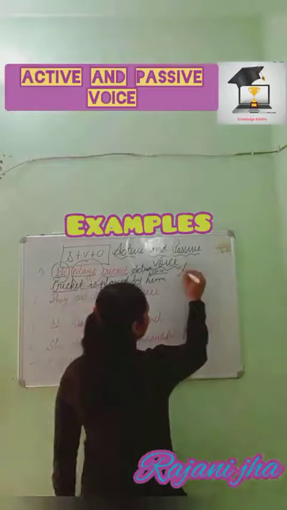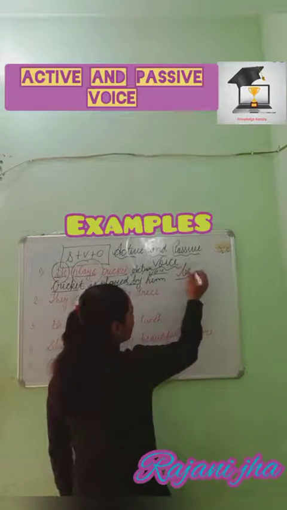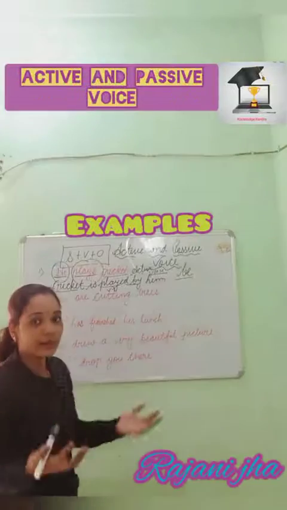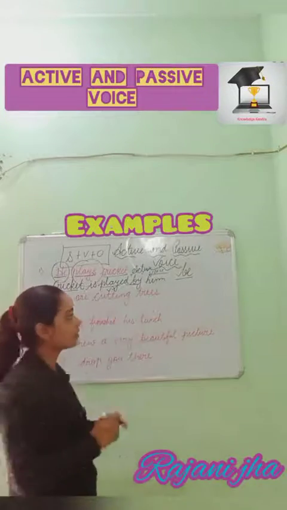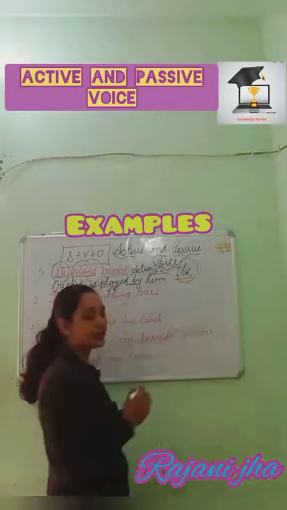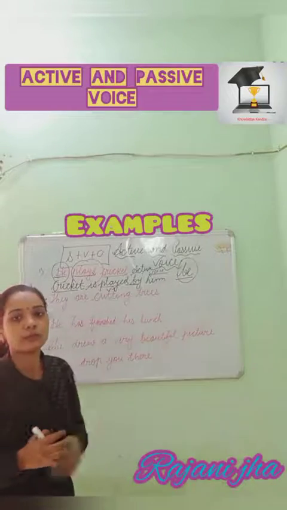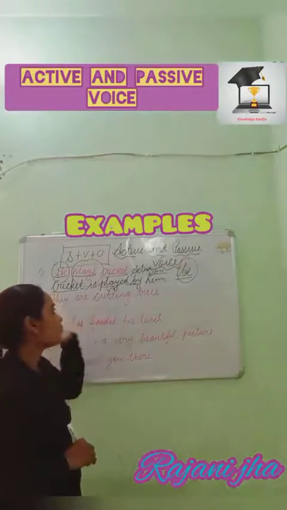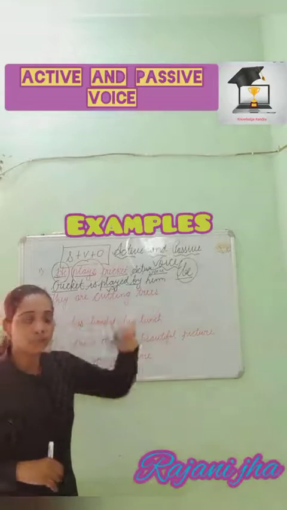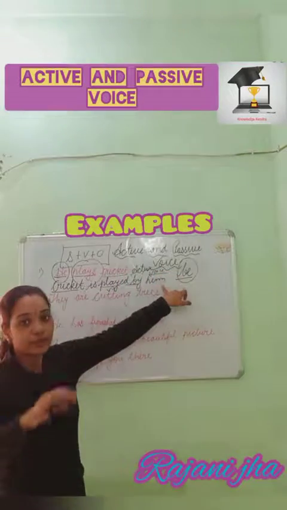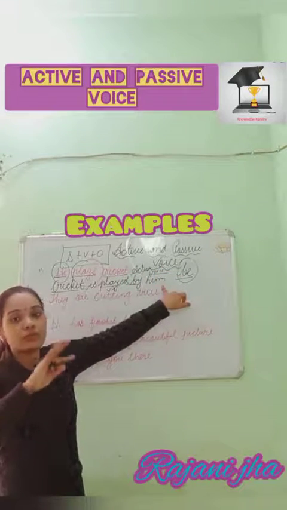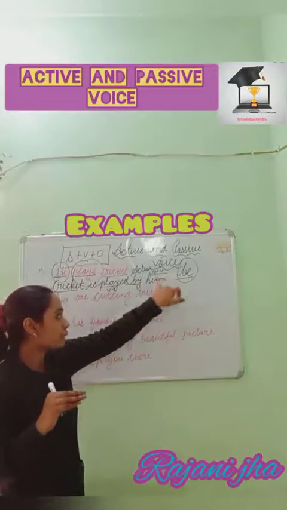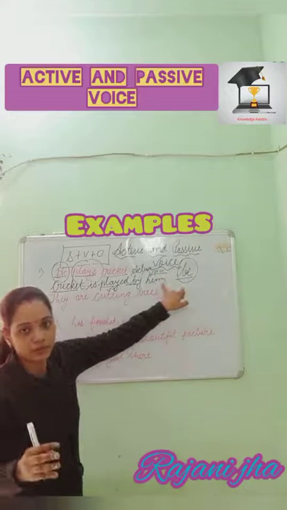The be family is always used, whether was, were, is, are, am, or somewhere be itself is used, and somewhere being. That depends on the sentence, we'll come to know about that. So the helping verb is used with the third form of verb, and then the subject becomes the object, and when there is no noun, this proper noun is not used. In place of that, if any pronoun is used, we use the objective case of it.